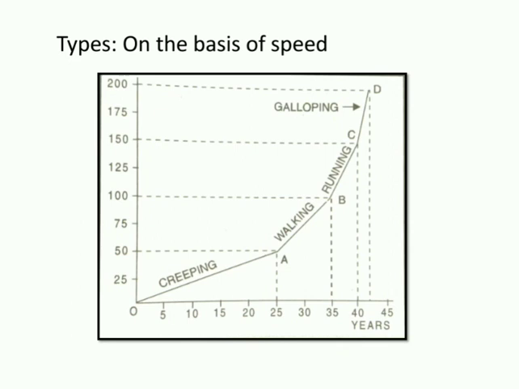In the figure, OA indicates creeping inflation where price rises by 50% in 25 years. AB indicates walking inflation where price rises by 50% in 10 years. BC indicates running inflation where price rises by 50% in 5 years. CD indicates galloping inflation where price rises by 50% in 2 years.